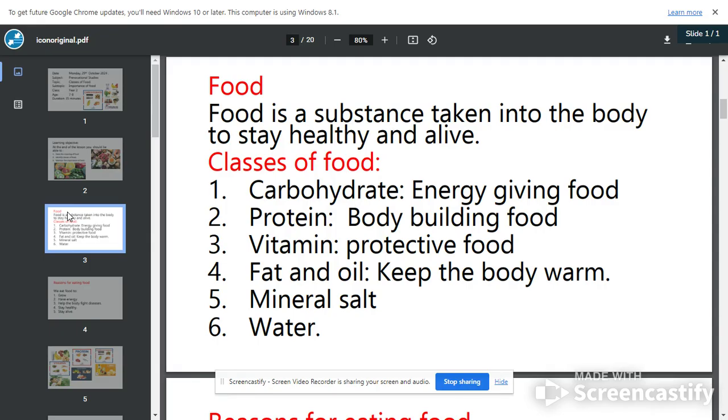The fourth one is fat and oil. We can get fat from our vegetable oils. We get it from some of the ice cream we take, which is fatty. So fat and oil keep the body very warm. And the fifth one is mineral salt. And the last one here is water.